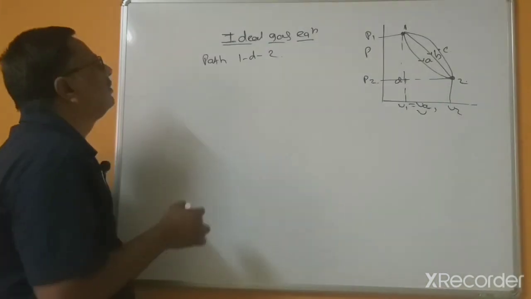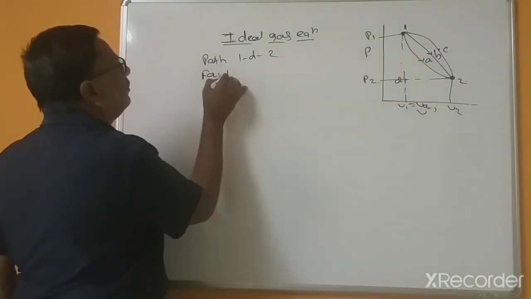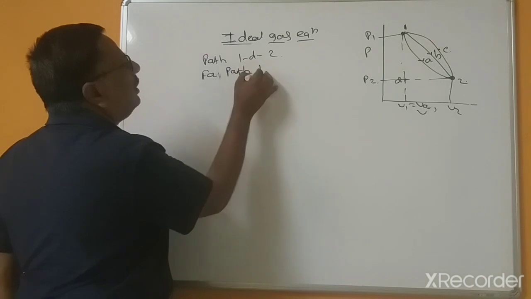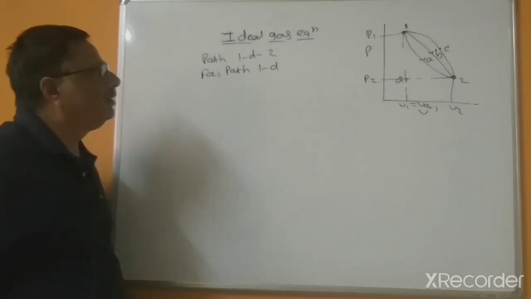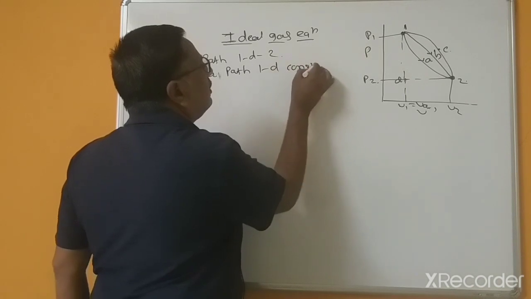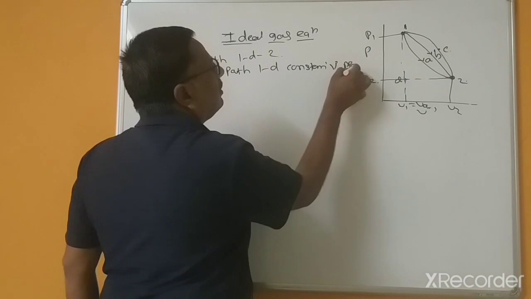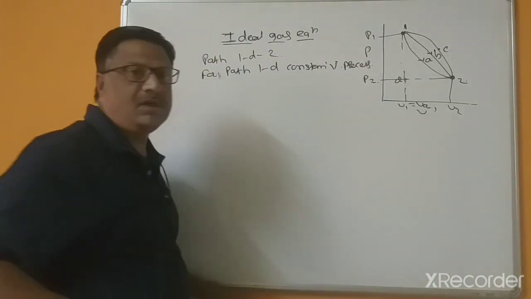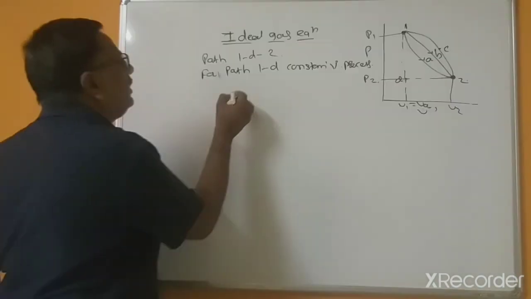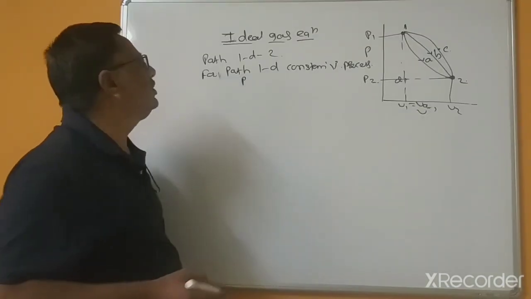So here for path 1 to D, this is a constant volume process. So here we can apply the equation according to the Gay-Lussac law.